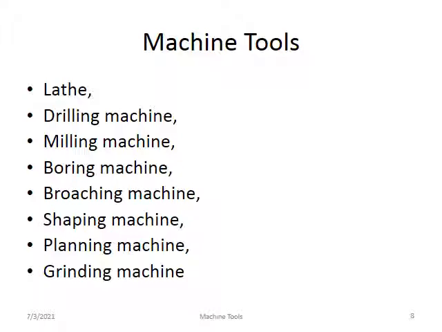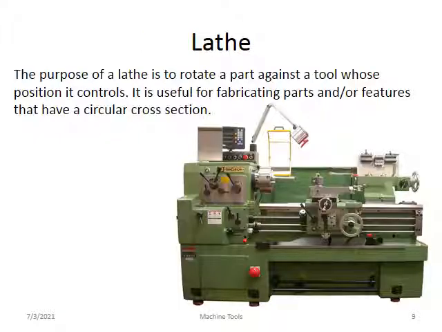First consider the lathe machine. You can see this figure clearly. This is the lathe machine. The purpose of a lathe is to rotate a part against a tool whose position is controlled. It is useful for fabricating parts and features that have circular cross section. The lathe machine is called the mother of all machines. With the help of this machine you can make almost any circular job.